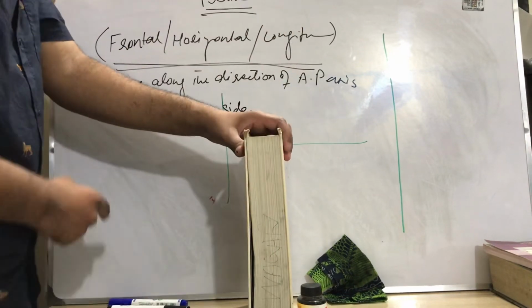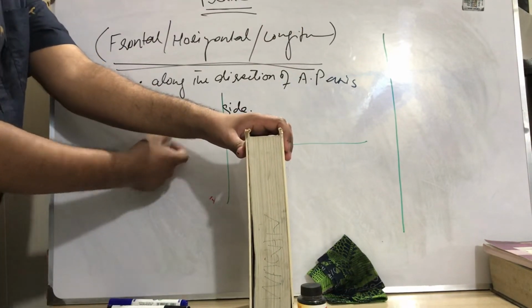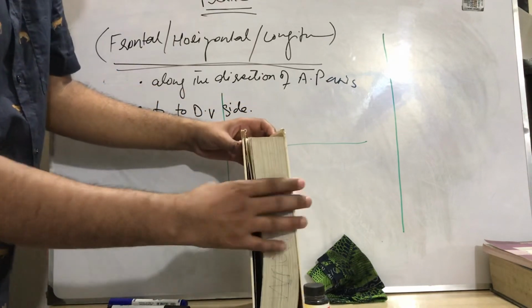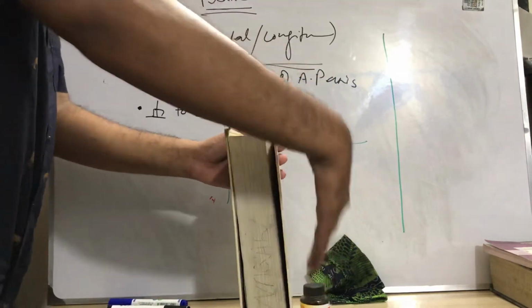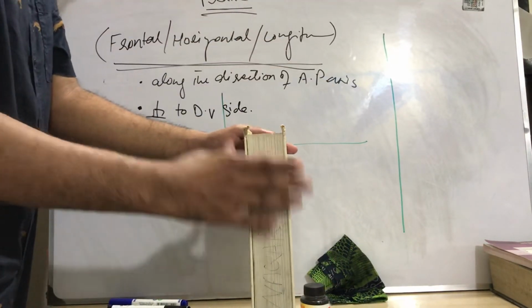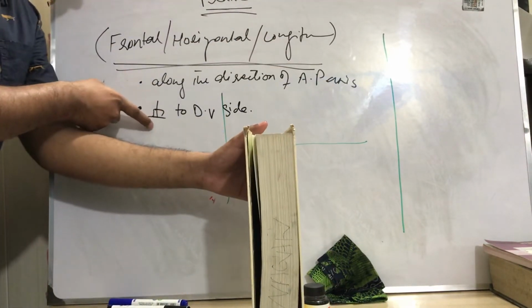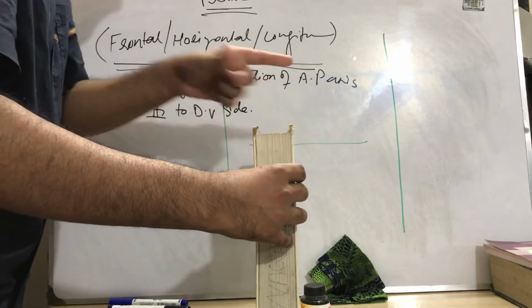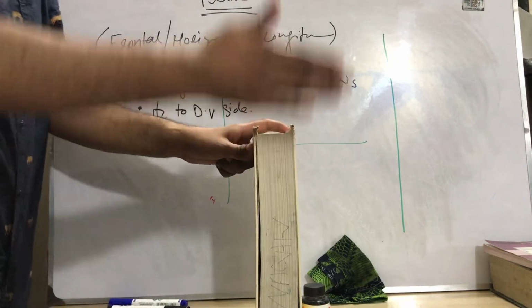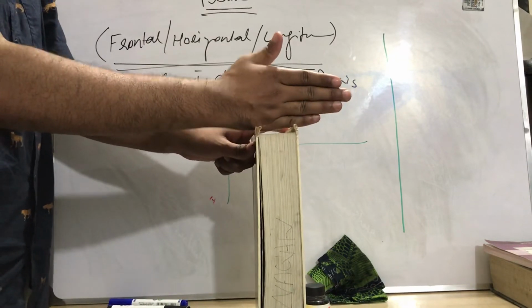First thing clear. Now the dorsoventral side. This is the dorsal side and this is the ventral side. The condition is right angle to the dorsoventral side. This is the dorsoventral axis, and this is the right angle to it.